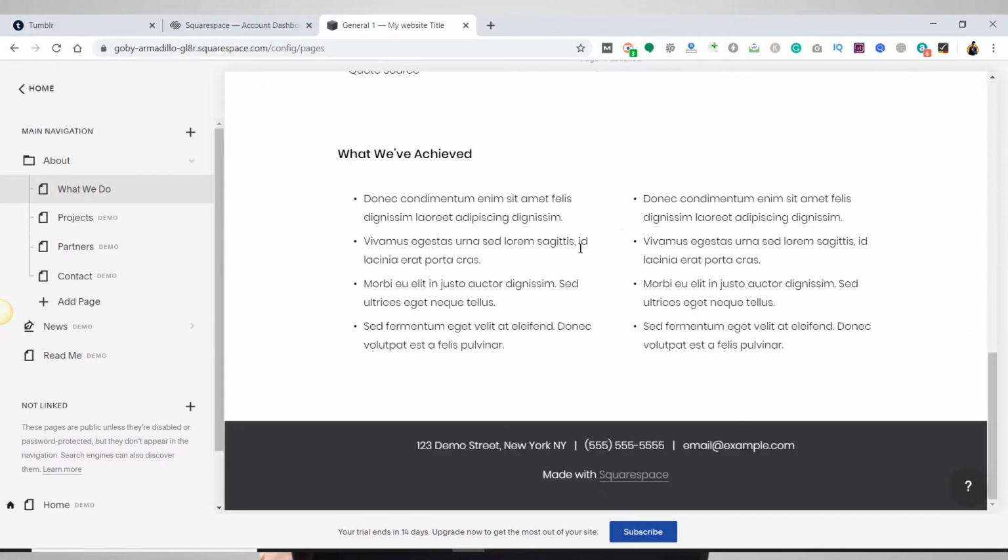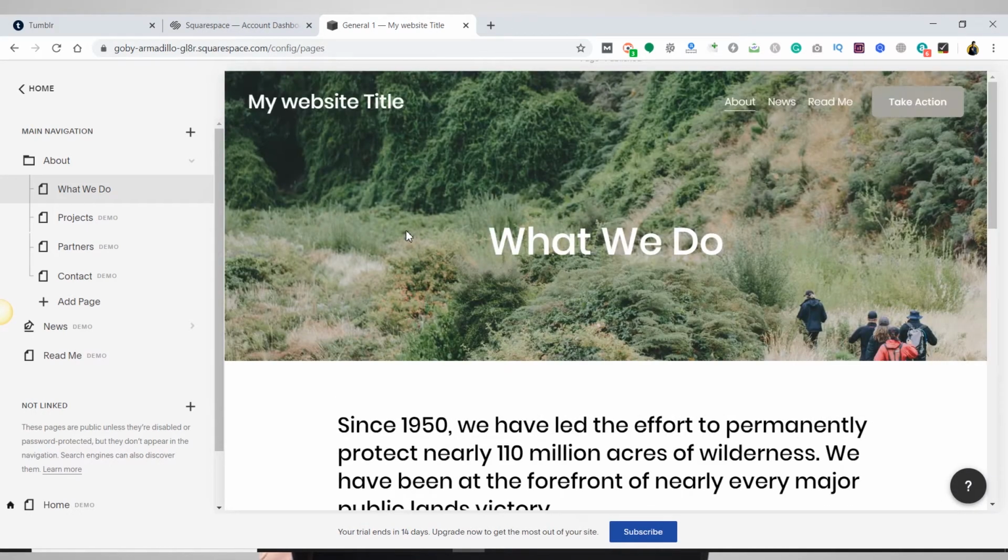That means you cannot directly share your blogs or your website to social media platforms. So you need to copy this URL and paste it on a different platform to share it on social media platforms.